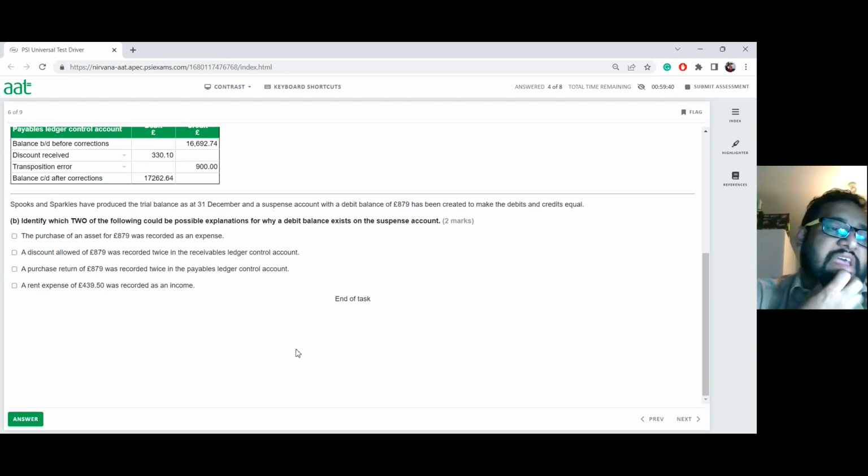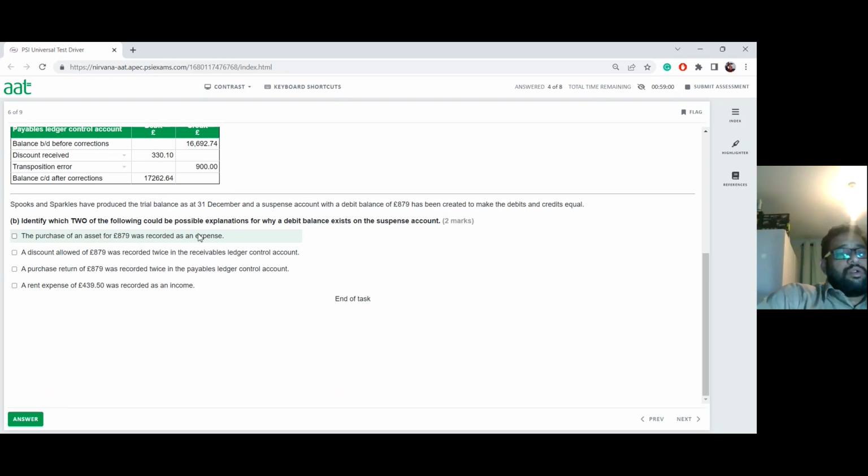Now, look at the last part of it here. Spooks and Sparkles have produced a trial balance as at 31st of December, and a suspense account with a debit balance of £879 has been created to make the debits equal to credits. So now here, identify which two of the following could be the possible explanation why a debit balance existed on the suspense account. So here, the amount was on the debit side, yeah? So let's consider each one of these facts. First one, a purchase of an asset worth £879 was recorded as an expense.